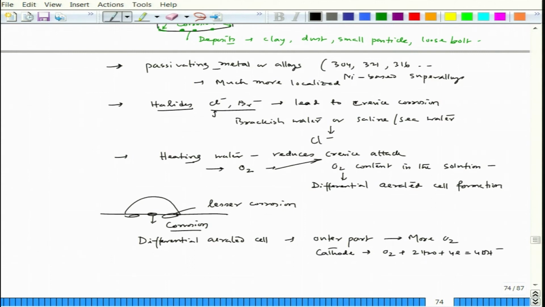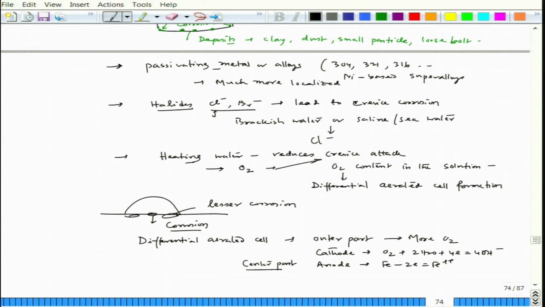The center part, which is highly corroding, would be the anode, where these ions will form, which is corrosion. And this is basically a water droplet on a mild steel surface.